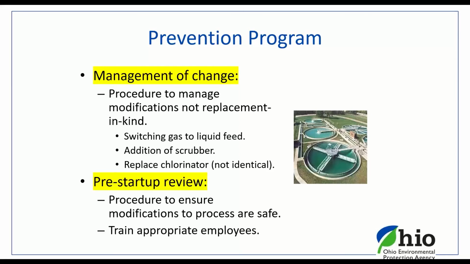It's a procedure for how to manage those modifications. Have it documented from beginning to end. There is a lot of guidance documentation, whether on RMP or from our agencies, on what type of management of change documentation they're going to be looking for.